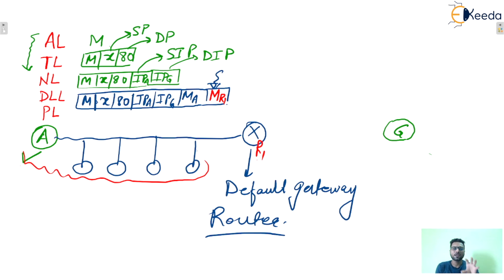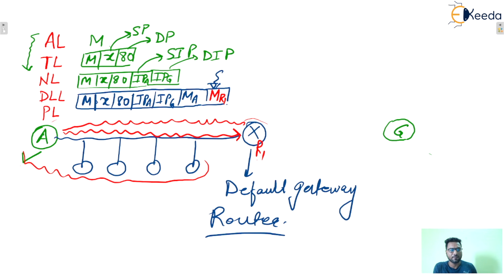So in your system, the IP address of the default gateway, or this router, will be there. With the help of that, R1's IP address is known to A, but the MAC address is not known. So what will happen? A will request that IP address to send its MAC address.